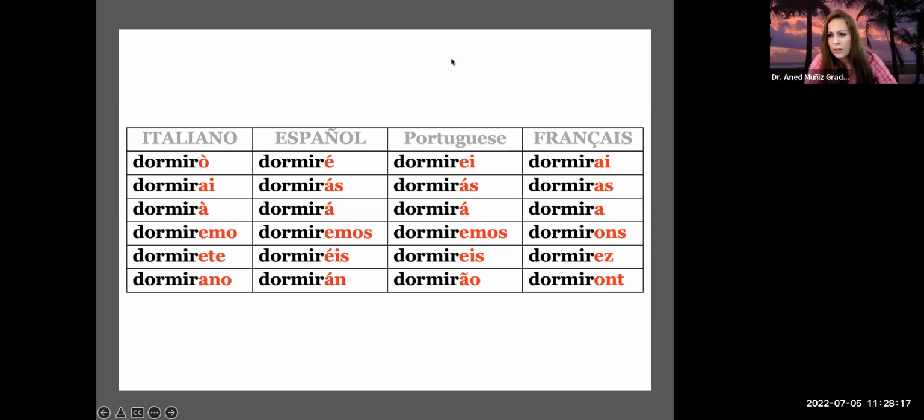And in some cases, even when they don't look so similar, they may sound like dormire. It sounds a lot like that. And you see also Portuguese and Spanish, so similar here. Sometimes just one letter is the difference, or an accent maybe. So something to keep in mind.